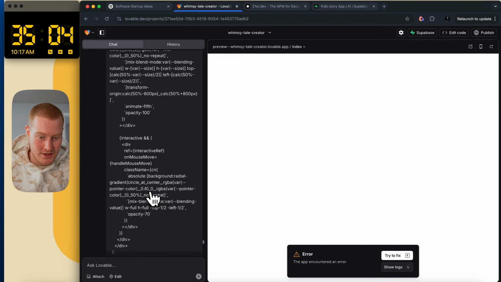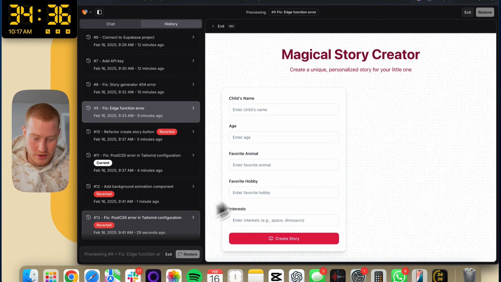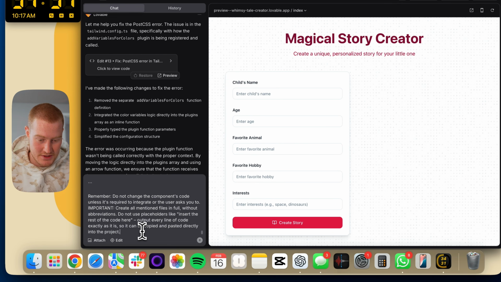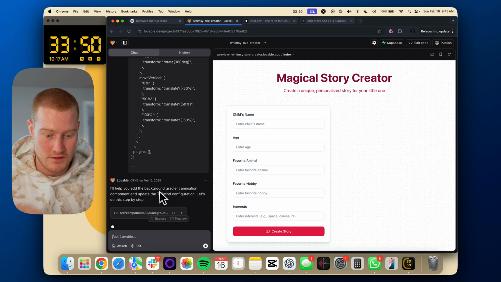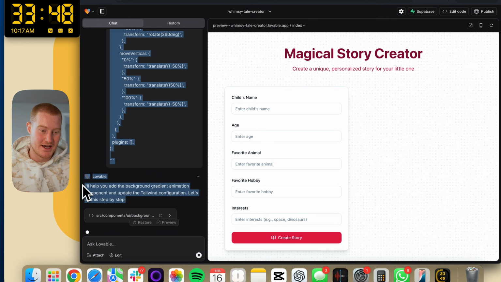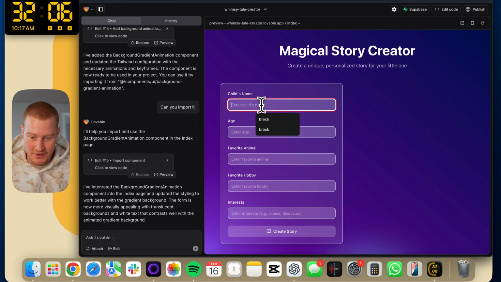Still getting an error. Okay, I have one other idea of what I could do before this. So I restored it back to here. Go back to the chat, exit this. Let me just delete this and see. This has made a difference for me in the past. All right, let's write in the code. Let's see, guys. I really hope this works. There we go. Okay, we got it. This looks good. Let's go ahead and move on now.